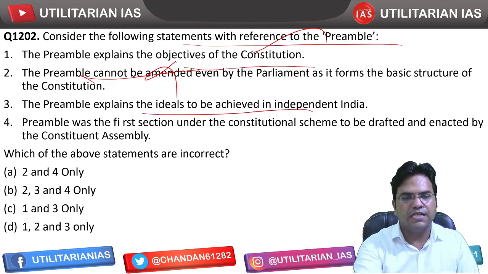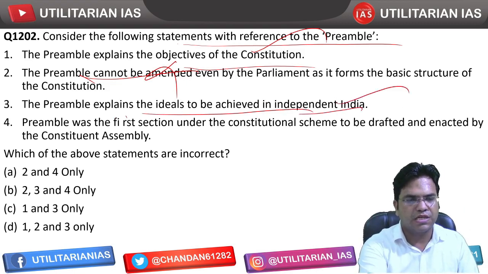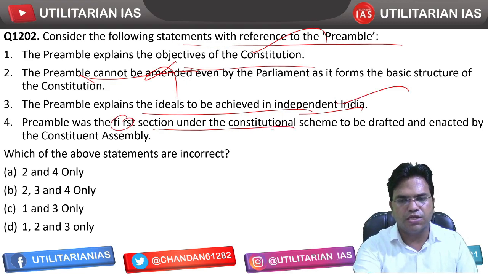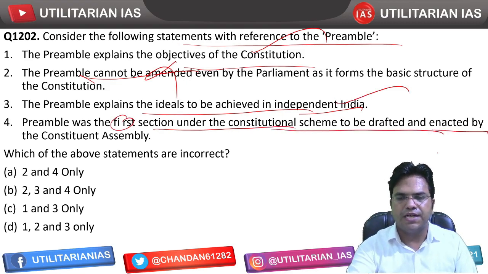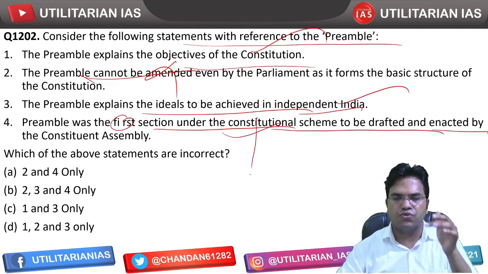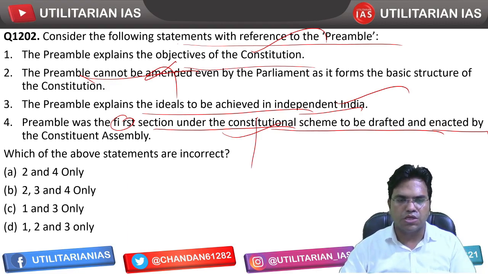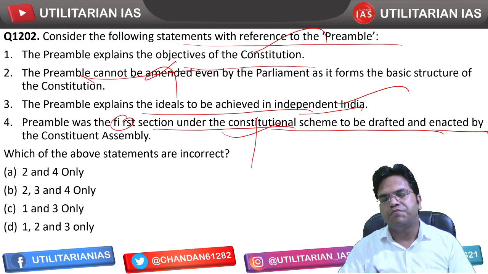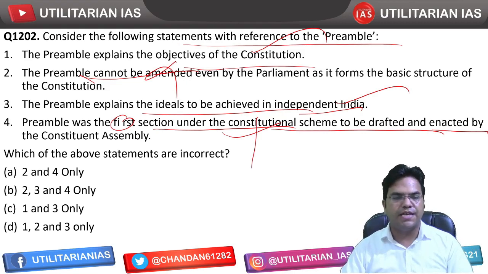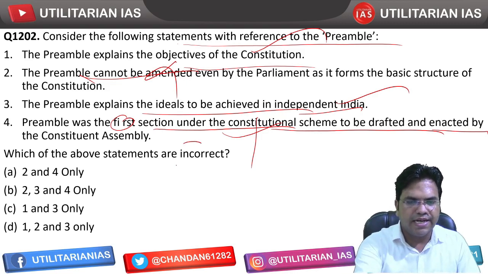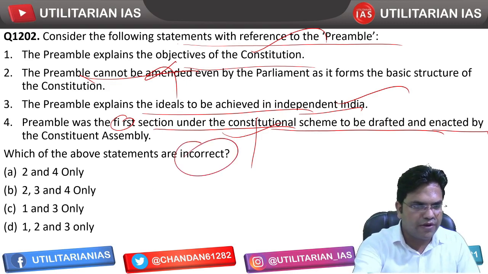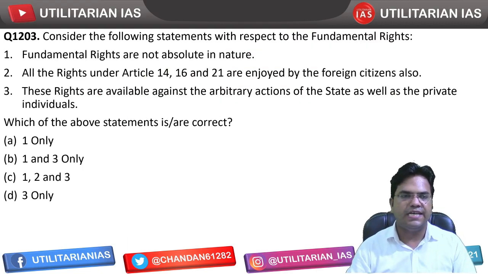The Preamble explains the ideals to be achieved in independent India. That's correct. The Preamble was the first section under the constitutional scheme to be drafted? No, it was the last. Although the first page of the Constitution is the Preamble, surprisingly it was the last thing to be debated, drafted and enacted. Again, an incorrect statement has been asked, so the second statement is incorrect, and that's why A is the right answer.